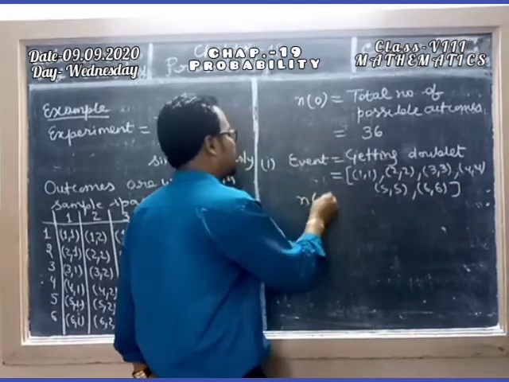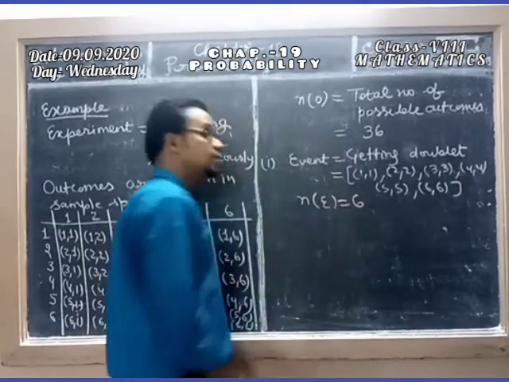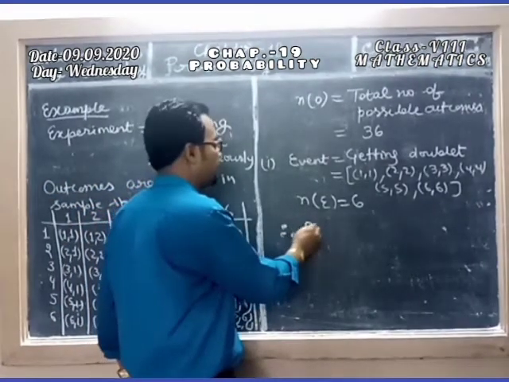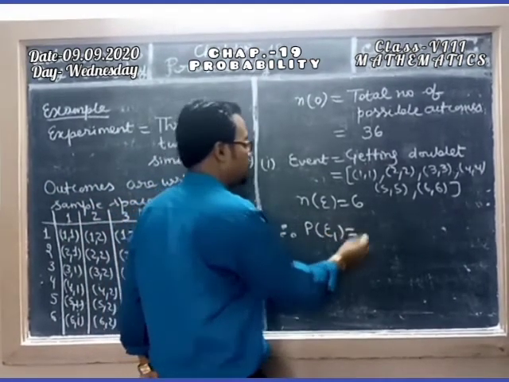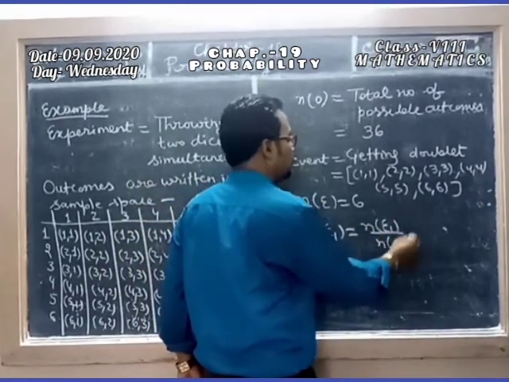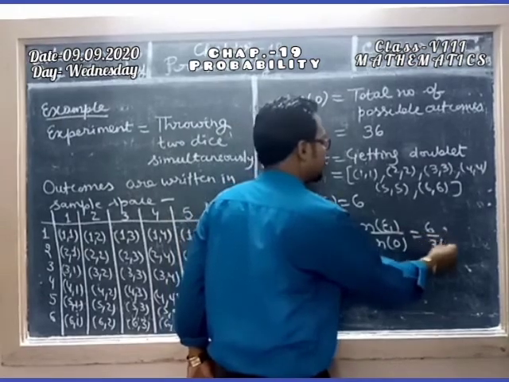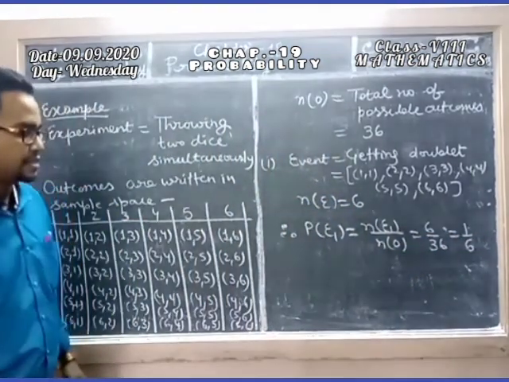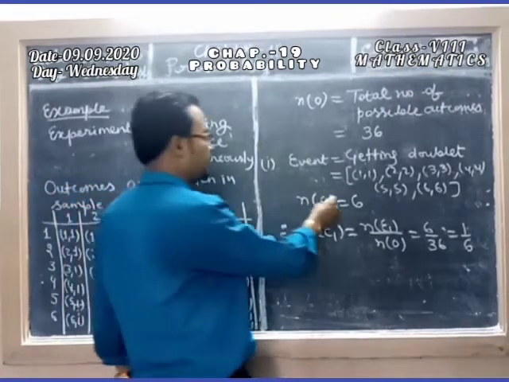So n of E equals 6. It means probability of event P of E1 equals n of E1 upon n of O, which is 6 upon 36, that is 1 by 6. Clear? So this is our event 1.